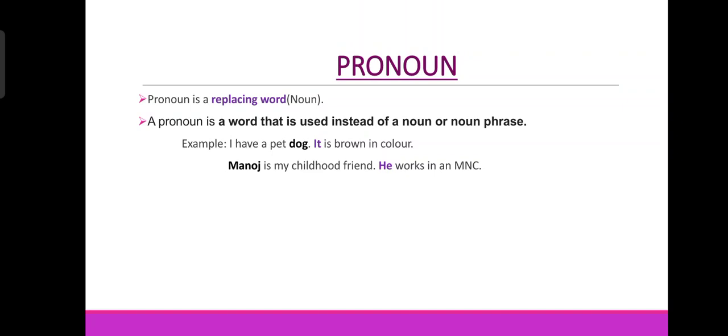I could have written like this: Manoj is my childhood friend, Manoj works in an MNC. But here I used he in place of a name or a noun, because Manoj is a name and it is a noun. In the place of a noun I used he. So he is the replacing word here, the pronoun here. Okay.